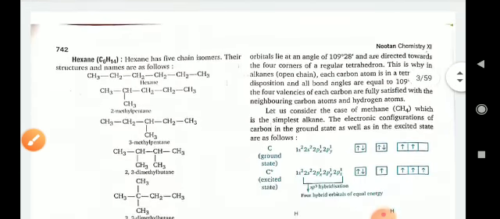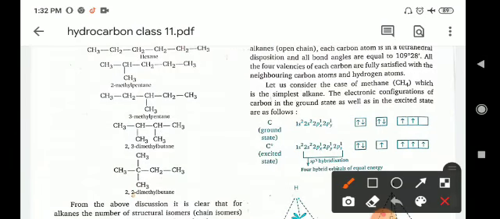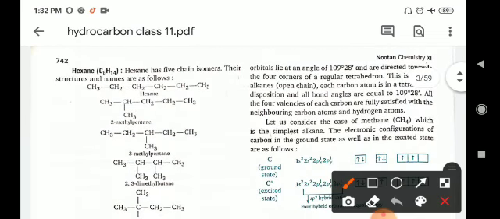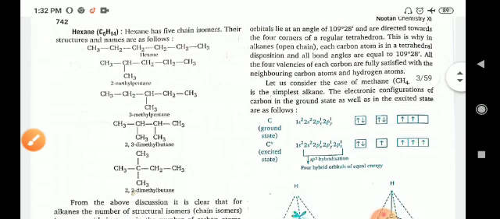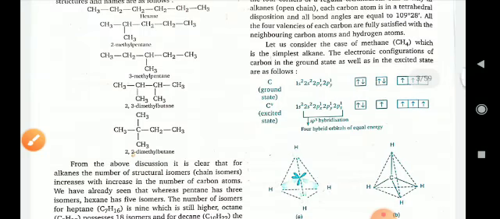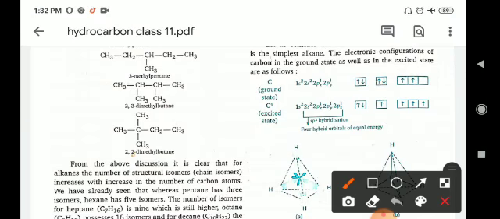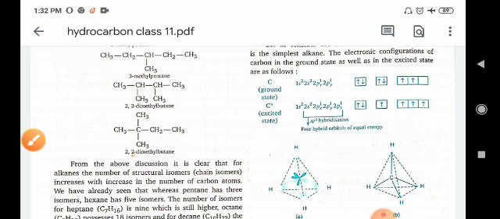Next, hexane, C6H14, has 5 chain isomers. Their structures are named as normal hexane, 2-methylpentane, 3-methylpentane, 2,2-dimethylbutane and 2,3-dimethylbutane. So these are 5 structures which are chain isomers of each other.